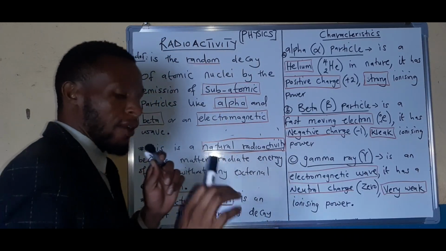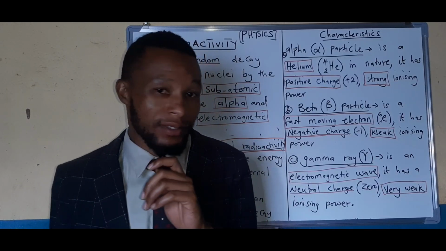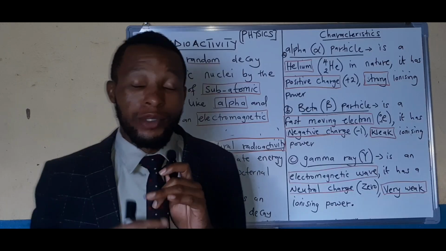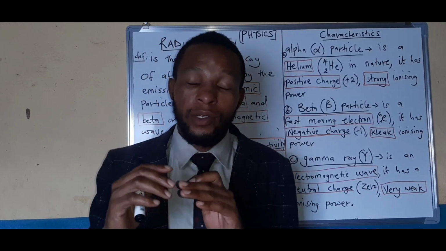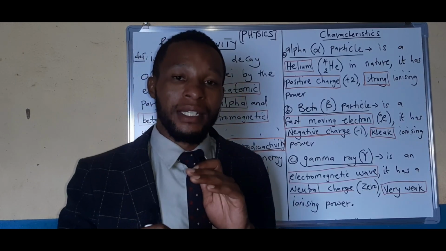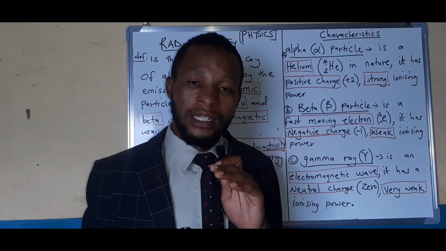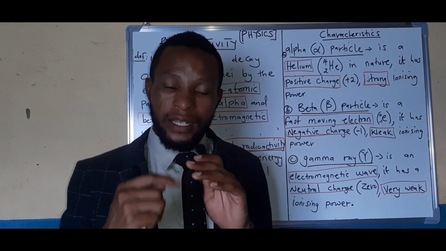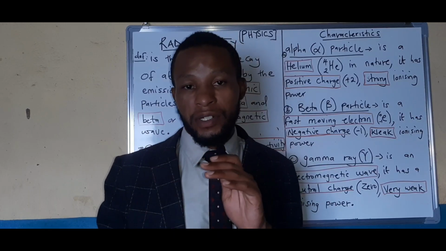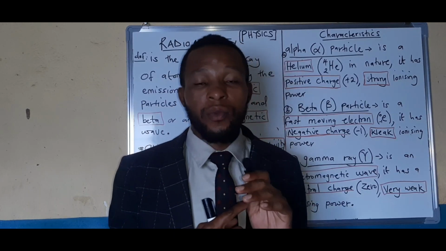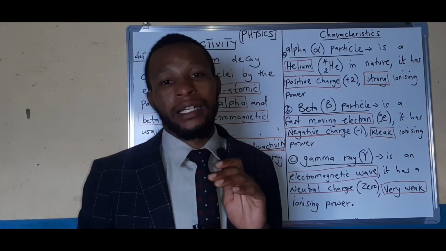This lesson will look at a number of things. Number one, we introduce what radioactivity is all about. Two, we'll look at the things that are being emitted. Three, we're going to look at an element that undergoes radioactivity. What is the name being given to an element that undergoes radioactivity? Fourthly, we're going to look at what causes radioactivity. Then fifth, we're going to look at some characteristics of these things that are being given out under radioactivity.